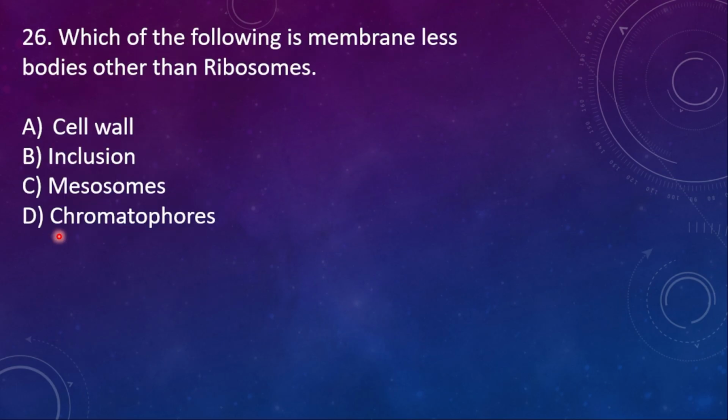So next question, that is the 26th one. Which of the following is a membraneless body other than ribosomes? Option A, cell wall. B, inclusion. C, mesosomes. D, chromatophores. And then here the right option is B, inclusion bodies.